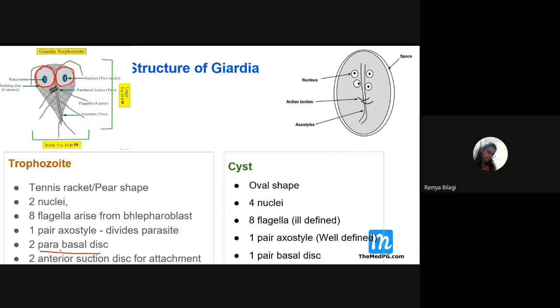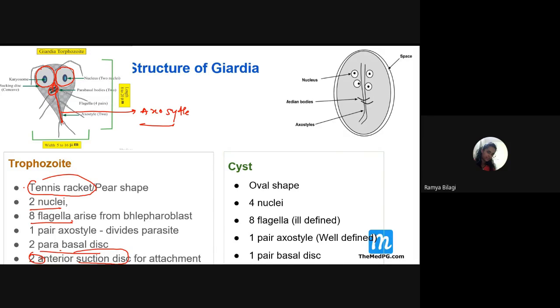Can you see here? These are the two parabasal discs. And in the center, two longitudinally passing lines are present which divide this particular trophozoite into two equal halves. So it is called what? Axostyle. So it has got 8 flagella, 2 nuclei, and how many sucking discs are present? 2 sucking discs are present. And what is the shape of this trophozoite? It is tennis racket or pear shaped.